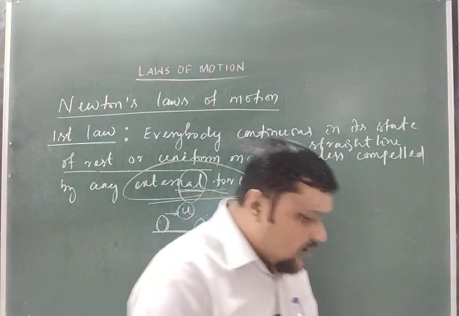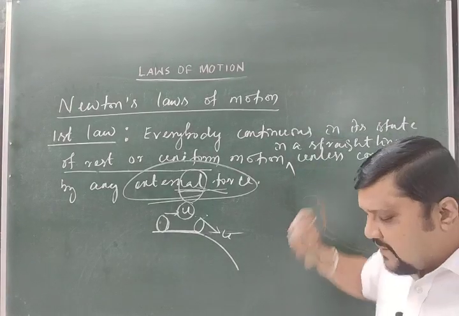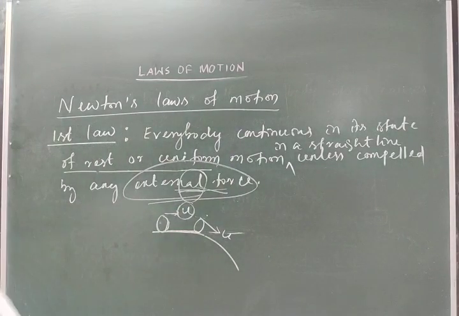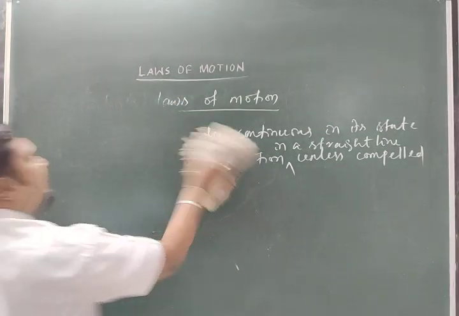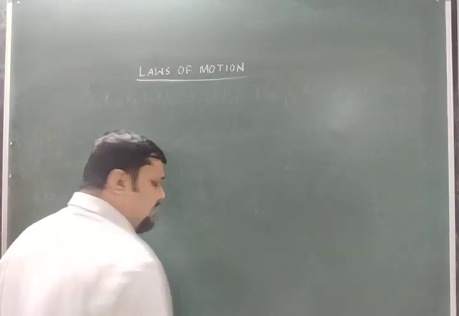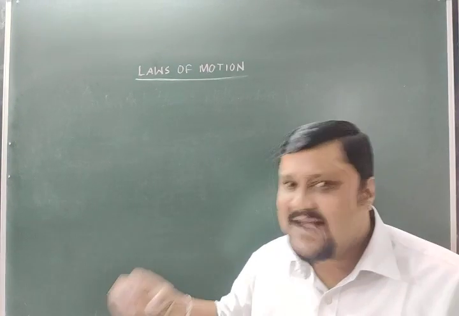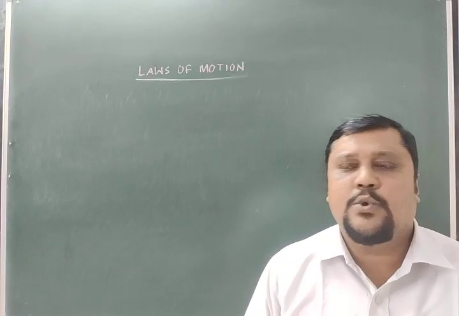Okay, students, so we got the idea about Newton's first law of motion. From this discussion, a question comes to our mind: if a body at rest stays at rest, and in motion stays in motion, what makes the body not change its state of rest or uniform motion?